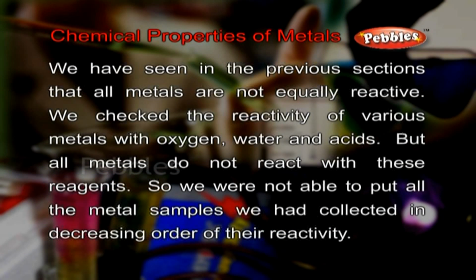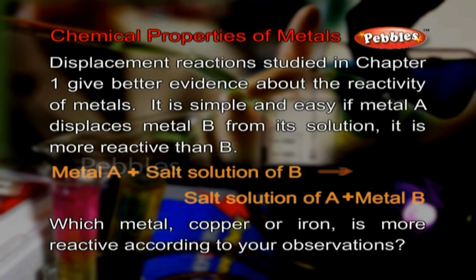We have seen in the previous sections that all metals are not equally reactive. We checked the reactivity of various metals with oxygen, water and acids. But all metals do not react with these reagents. So we were not able to put all the metal samples we had collected in decreasing order of their reactivity. Displacement reactions studied in Chapter 1 give better evidence about the reactivity of metals.